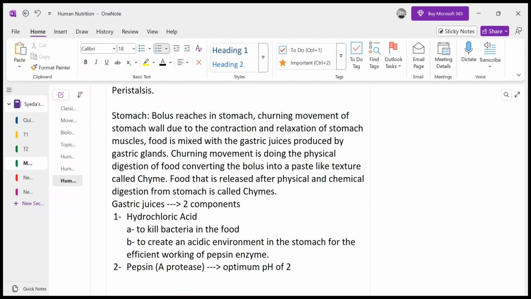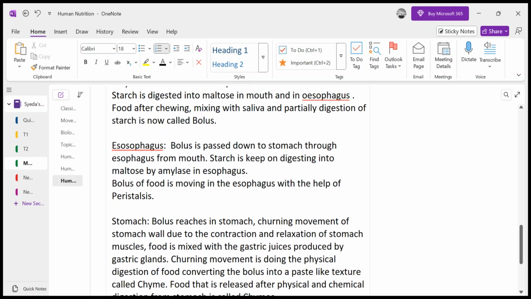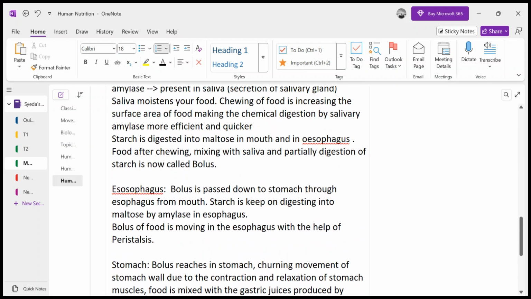It has an optimum pH of 2, and this optimum pH is basically maintained by hydrochloric acid. So see, if hydrochloric acid is not produced, this pepsin will not work, right? Because we usually have a neutral environment.